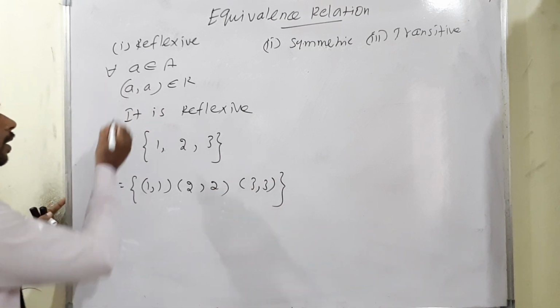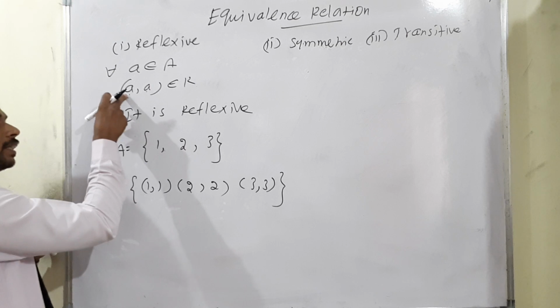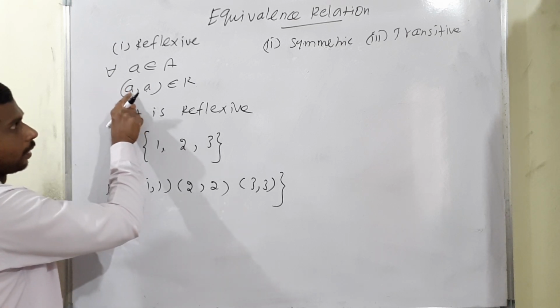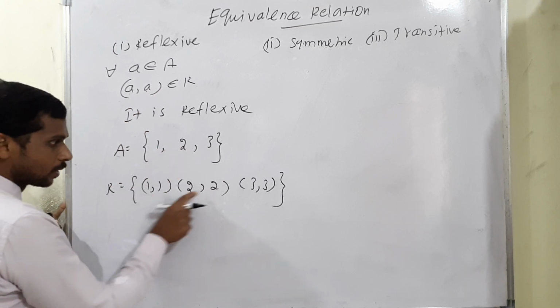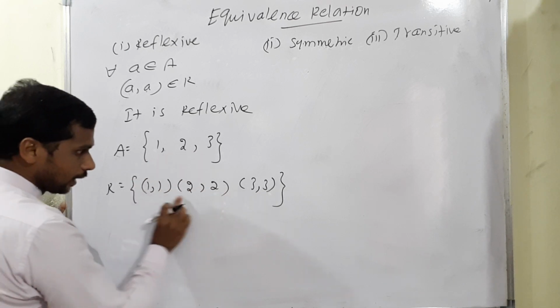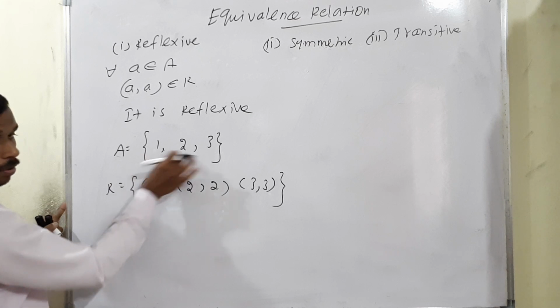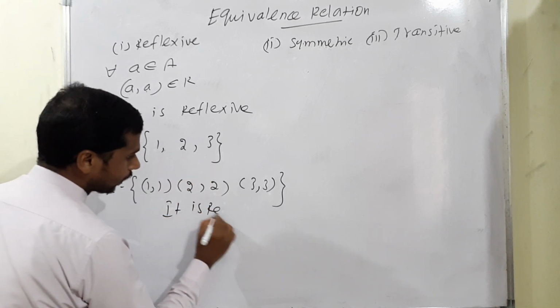Now look at this. A comma A with 1, 2, 3: A comma A means the term itself, the same number. That's why I have written A comma A. If we consider 1, it means 1 comma 1, then 2 means 2 comma 2, 3 means 3 comma 3. According to the condition, each and every pair is possible. That's why I have written for all, each and every term according to the question, and we can say it is reflexive.